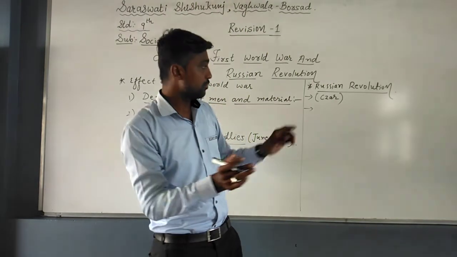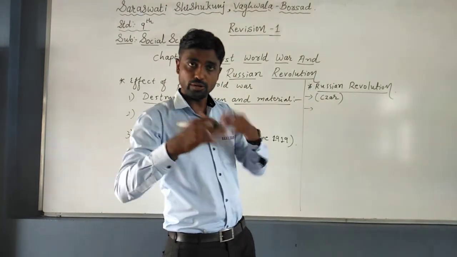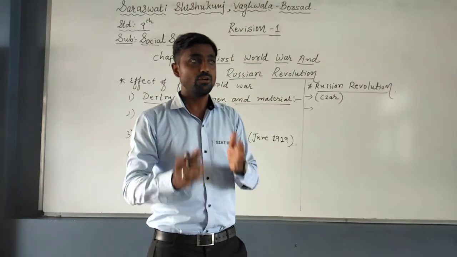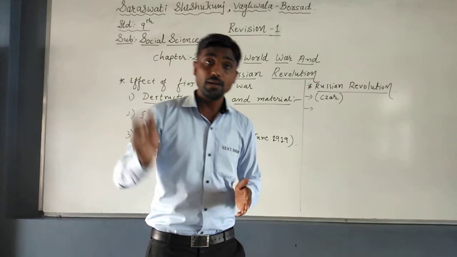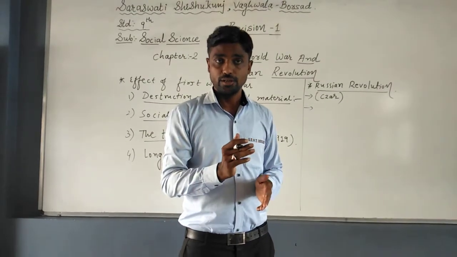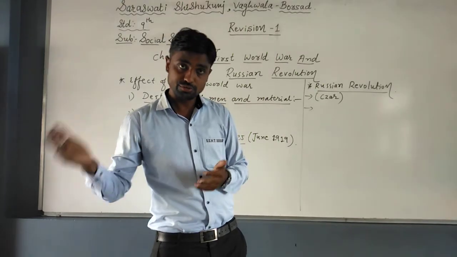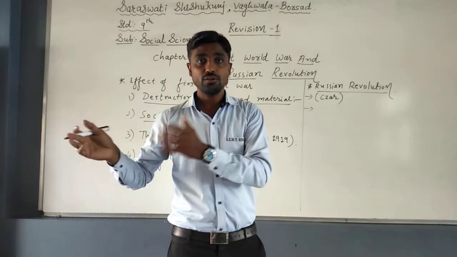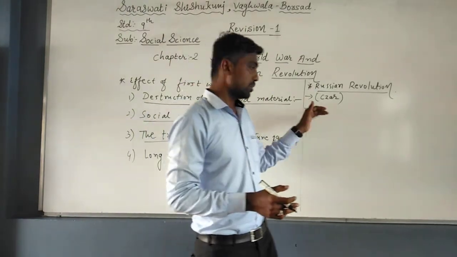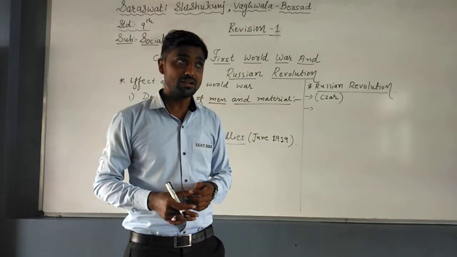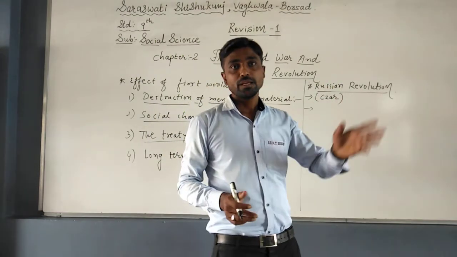Even a 2 marks question is asked, which we already discussed: Why is 22nd January 1905 considered Bloody Sunday in Russia? It may also be asked in the objective: which day is known as Bloody Sunday in history? So 22nd January 1905. In that, thousands of innocent people died. It is a very bad event that took place in history.